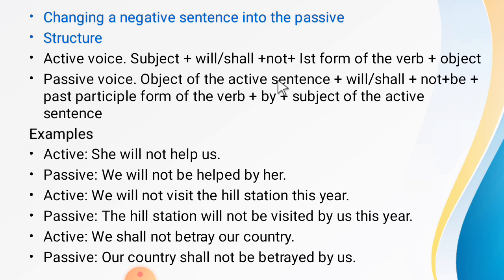First the object becomes the subject. हम object को पहले लिखते हैं, object of the active sentence.